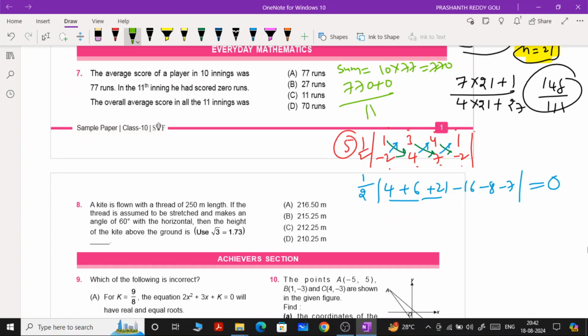And total number of innings are how many? 11. That is the reason 770 by 11 means you are getting 70. Therefore, what is the average? Average equal to 70 we can take. Okay? I hope you understood.